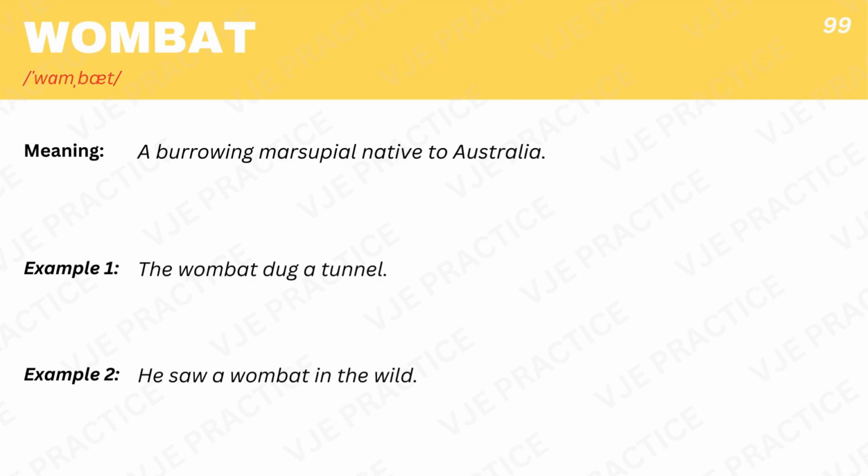Wombat, a burrowing marsupial native to Australia. Example 1. The wombat dug a tunnel. Example 2. He saw a wombat in the wild.